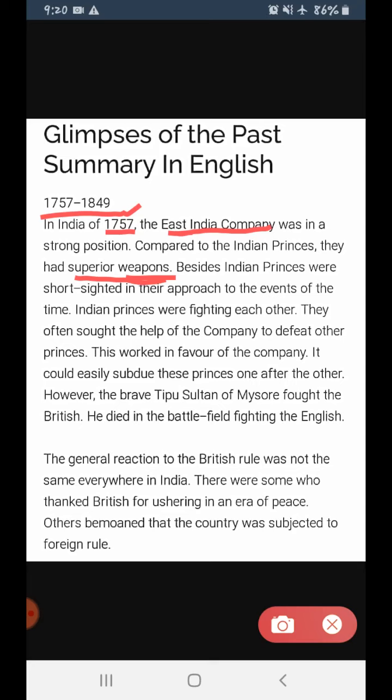So what was the nature of Indian princes? They were short-sighted. What does short-sighted mean? Short-sighted means they do not have the ability, or they don't even bother, to look at the future, at what would be the outcome of the event they are doing now. Suppose we are going to do something, we would first calculate whether we will receive the pros or cons of it, that means whether it will be advantageous or disadvantageous for us. But Indian princes were short-sighted.